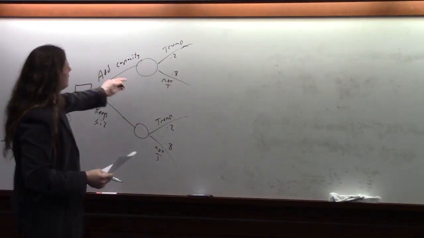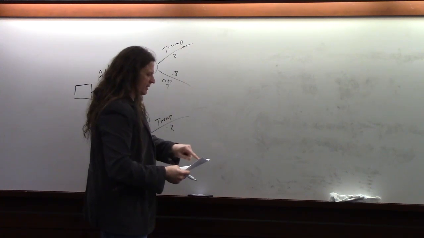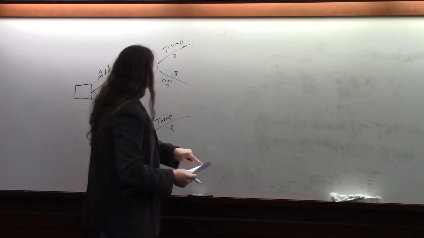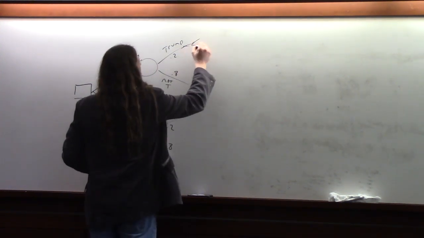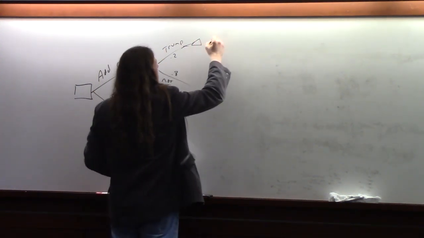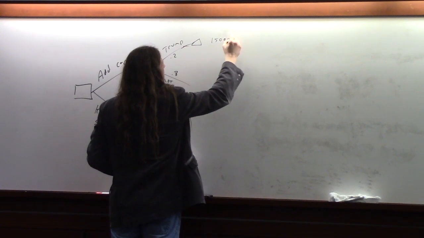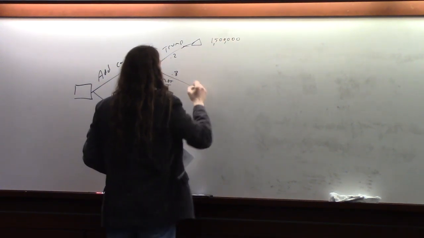Okay, so if we add capacity and Trump wins, then we get to sell all of our run, which is 15,000 at $100. So 15,000 times 100 is 1.5 million.